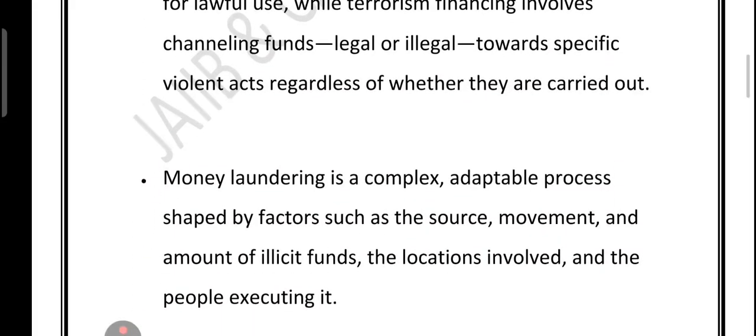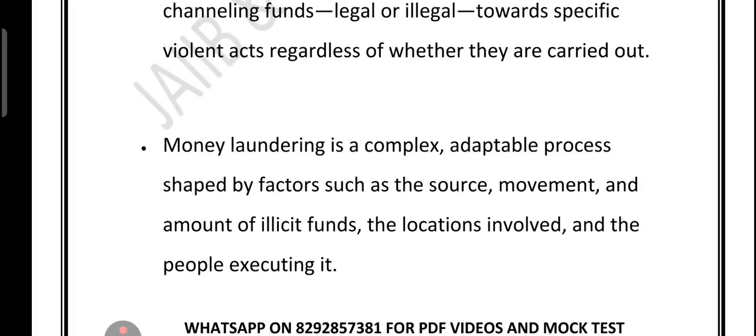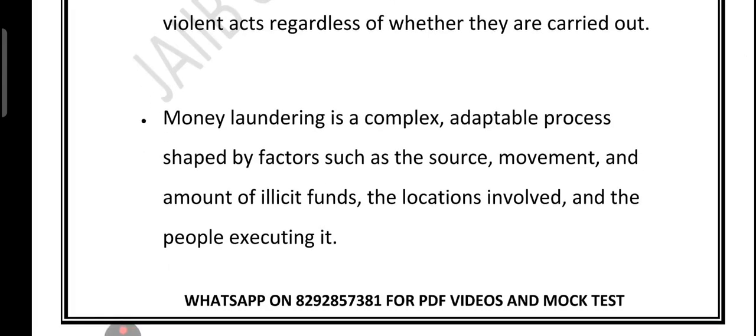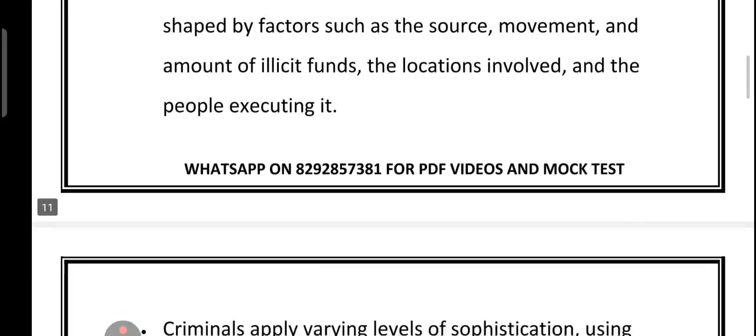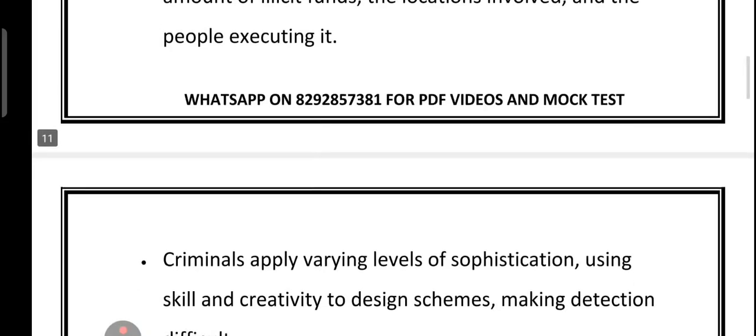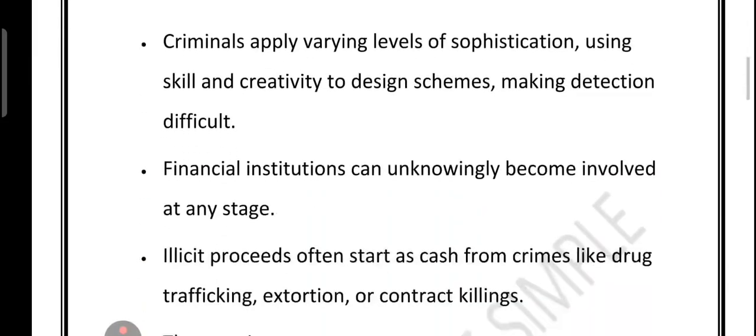Now, money laundering is not just one trick. It is a flexible and ever-changing process. How it is done depends on things like where the money comes from, how much there is, where it is going, and who is moving it. Criminals can get very creative, designing schemes so clever that even experts struggle to detect them. And sometimes banks or financial institutions get caught up in the process without even realizing it.